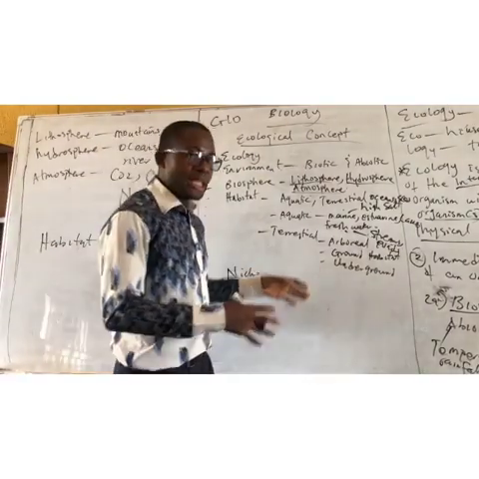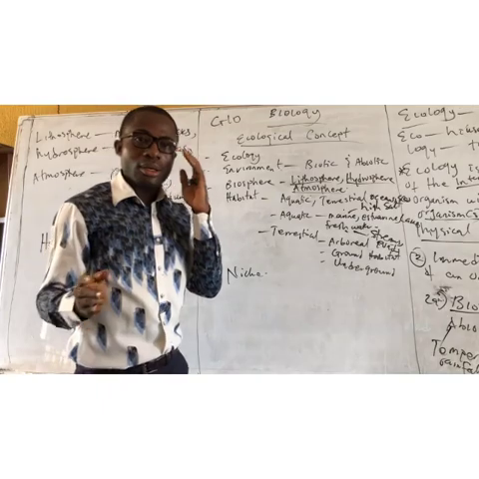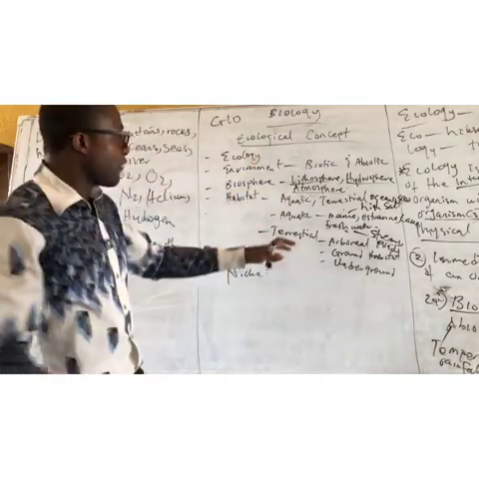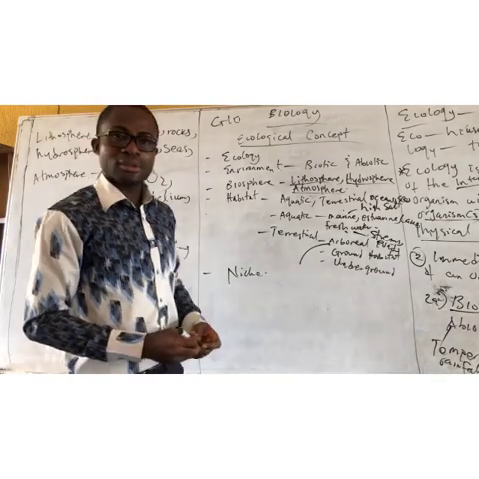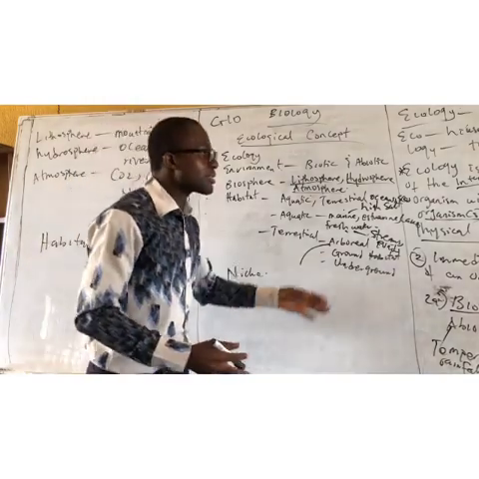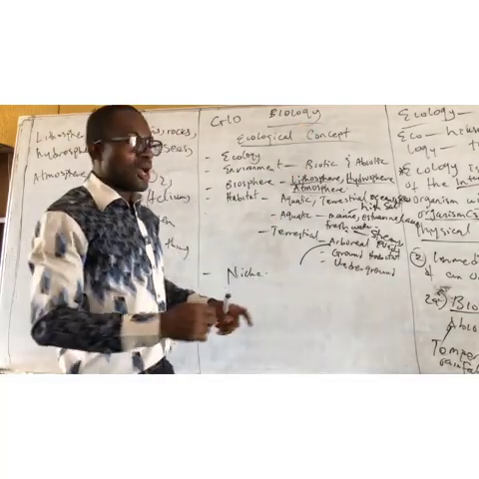There are organisms that live in the air, for example birds. Birds live on the trees. We can define them under arboreal habitat: birds, insects that fly in the air, and so on.